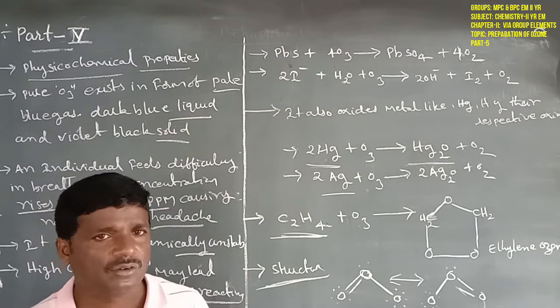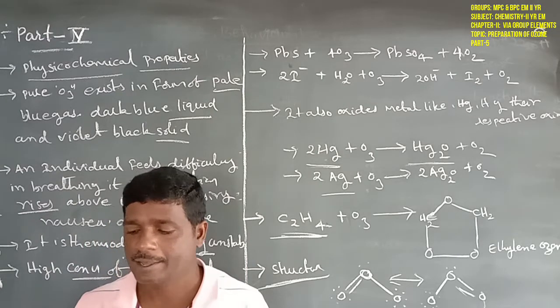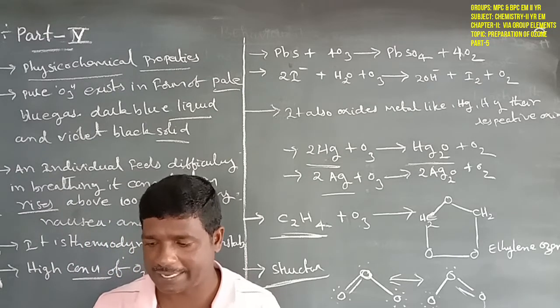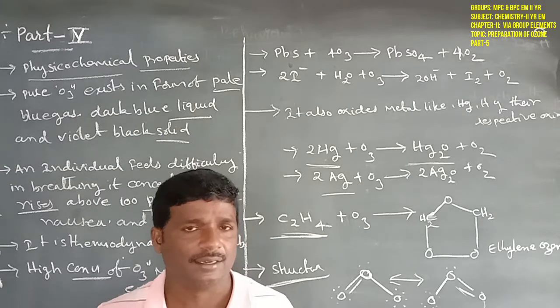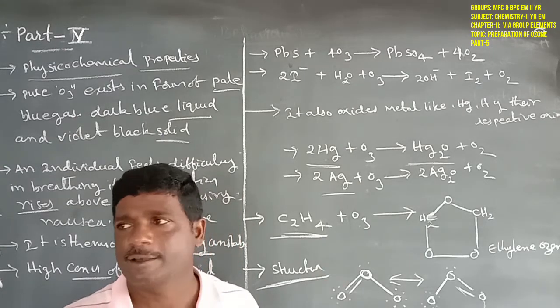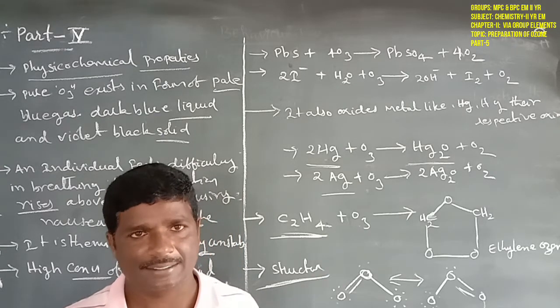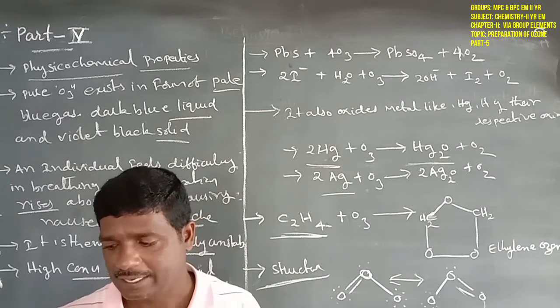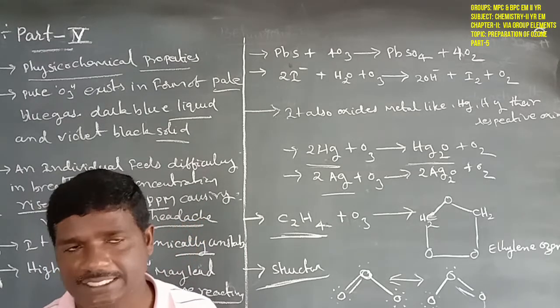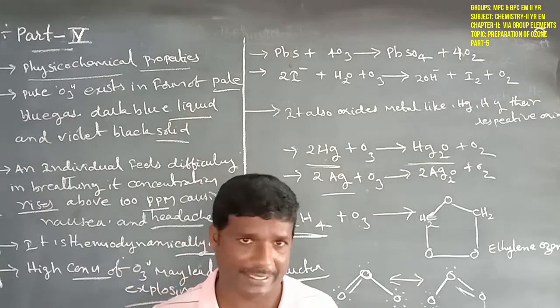Next, ozone is also used for the manufacture of potassium permanganate, KMnO4 solution. It is also used as a strong oxidizing agent in the laboratory.